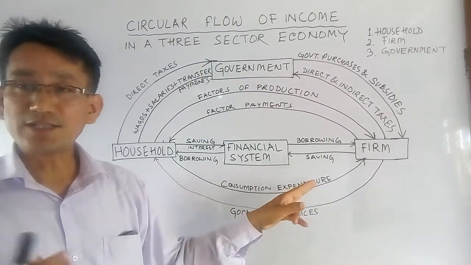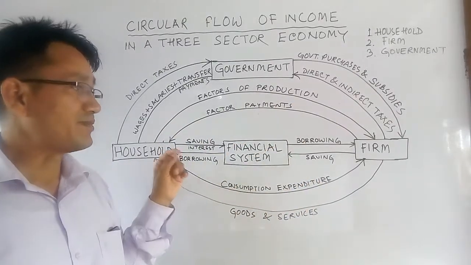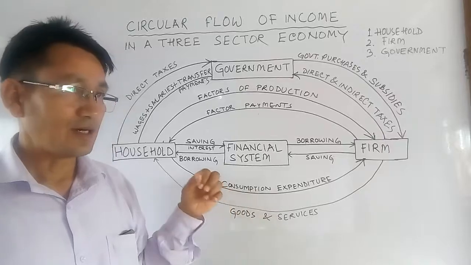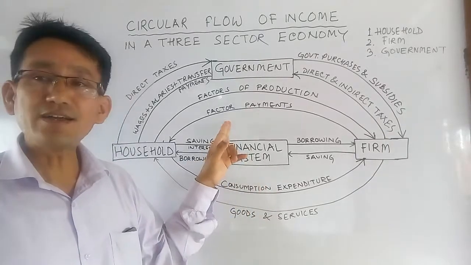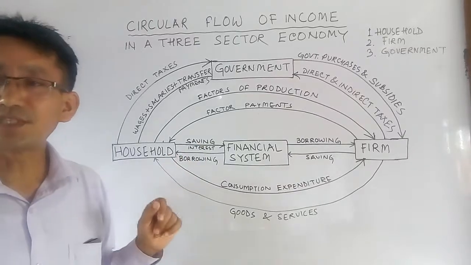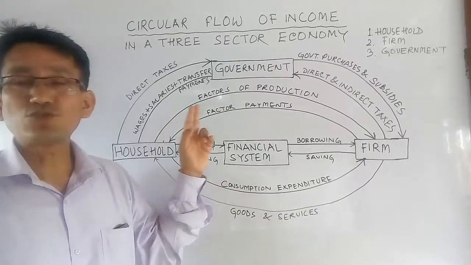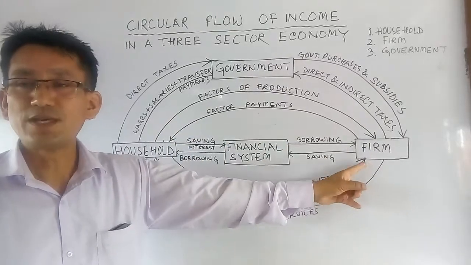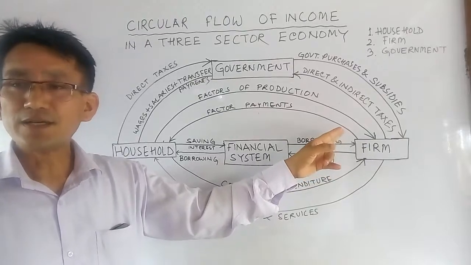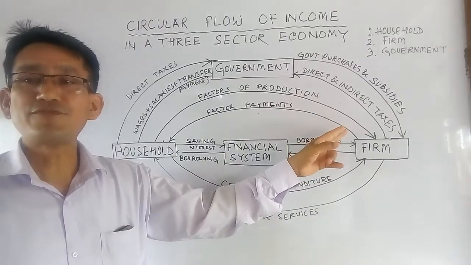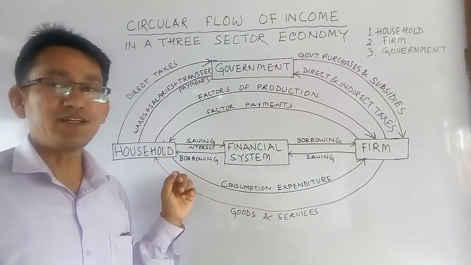I'll explain one by one, and this circular flow of income is enhanced and facilitated by the financial system. In this diagram, the household sector supplies the factors of production to the firms, and in return the household gets factor payments in the form of factor income.